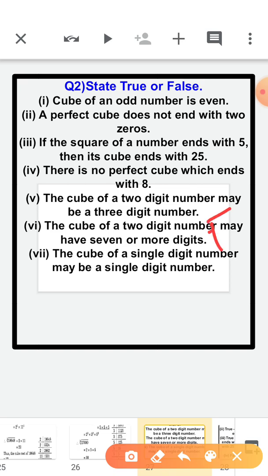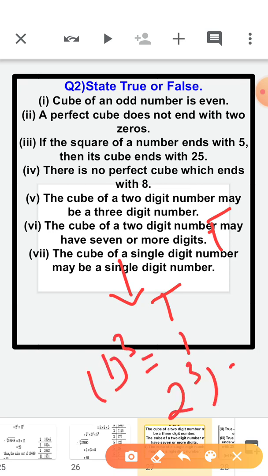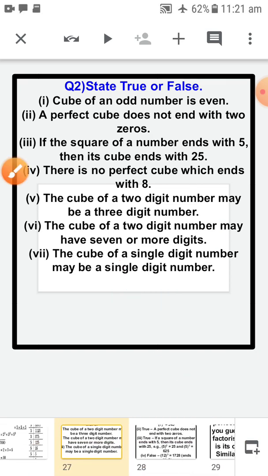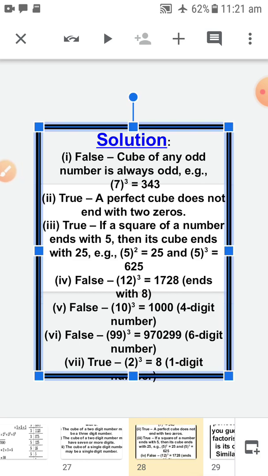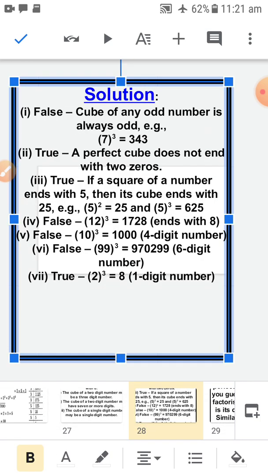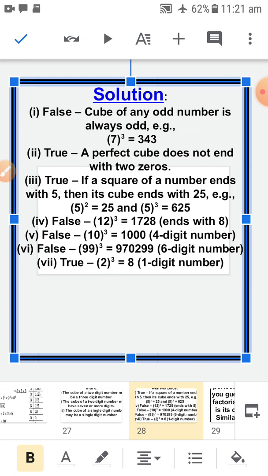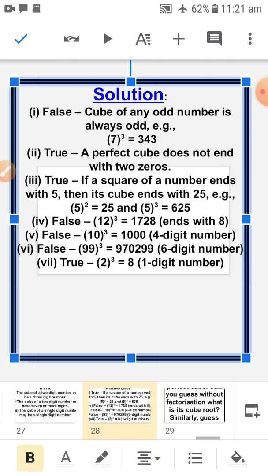Now let's talk about the last part. Last part is the cube of a single digit number may be a single digit number. So this is true because 1 cube is 1, 2 cube is 8. So we are having a single digit number after finding out the cube of a single digit number. So with this the question has finished. This is the solution of your true false statements. We have discussed very clearly in brief.